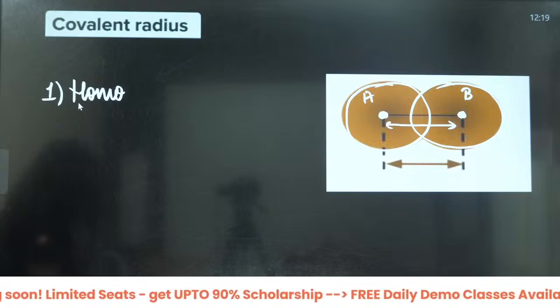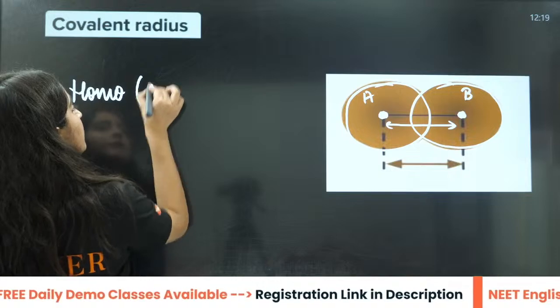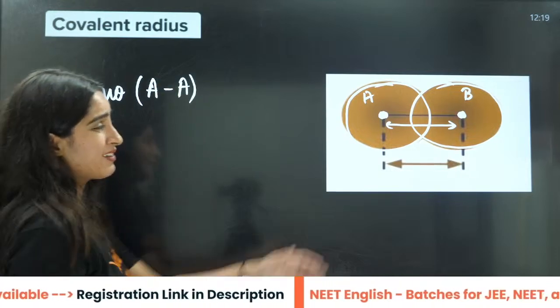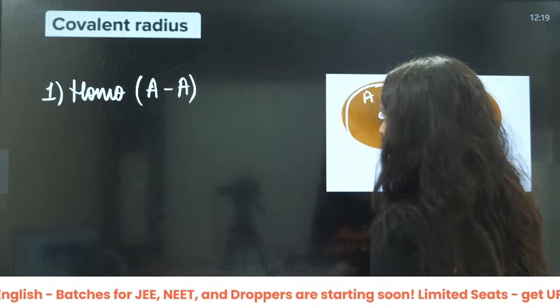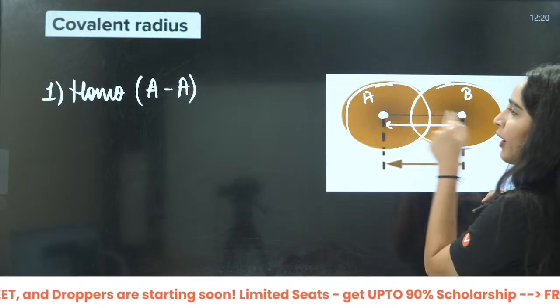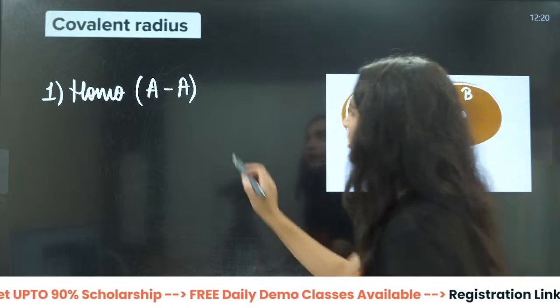I'll teach you also 2-3 formulas here. Okay, see, homonuclear means AA. If this is hydrogen, this is also hydrogen, right? This I am resembling the point. This A is the point, this B is the point. So don't get confused here.